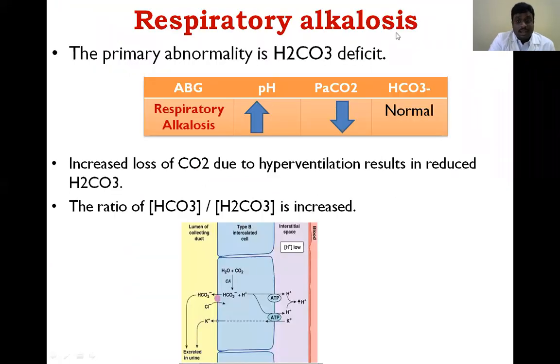Next one is respiratory alkalosis. The primary abnormality is H2CO3 deficiency. In the blood, carbonic acid concentration is reduced due to the low partial pressure of carbon dioxide. Here there is no change in bicarbonate. Due to the low partial pressure of carbon dioxide, the pH value increases. Increased loss of CO2 due to hyperventilation results in reduced H2CO3.